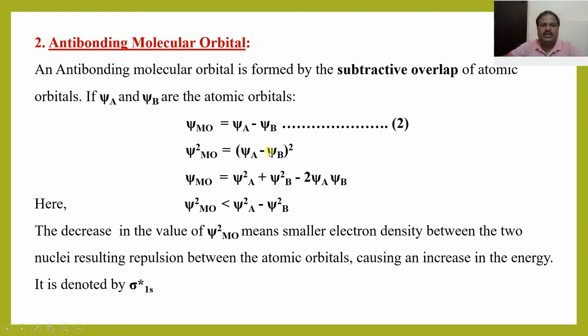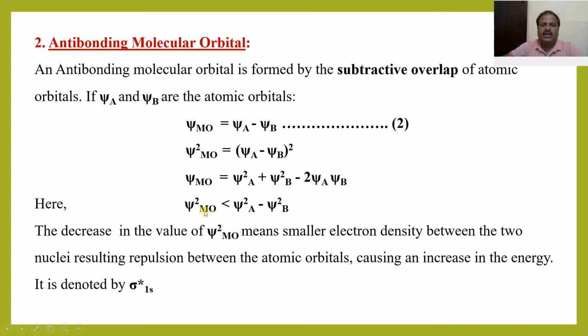Next, squaring, psi square MO is equal to psi A minus psi B whole square, that is A minus B whole square, A square plus B square minus 2AB. That is psi square MO is equal to psi square A plus psi square B minus 2 psi A psi B.